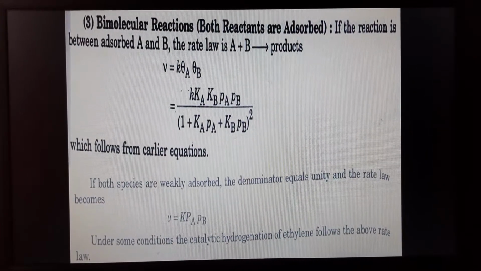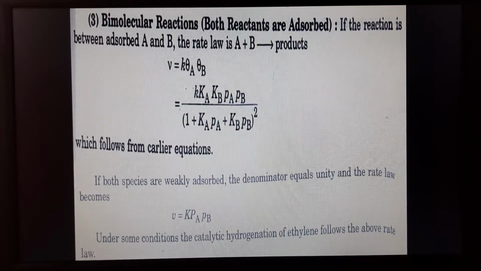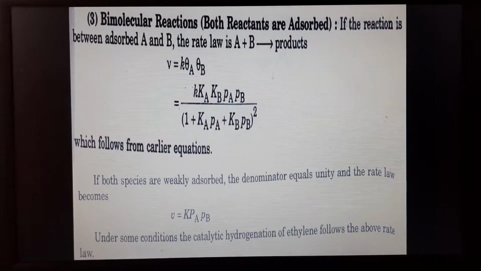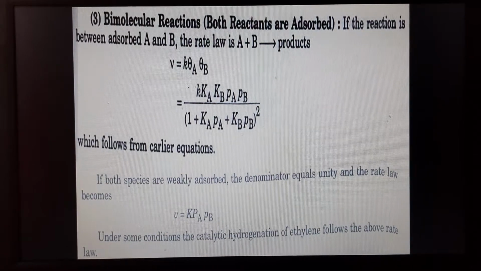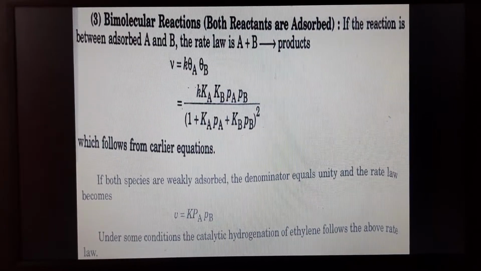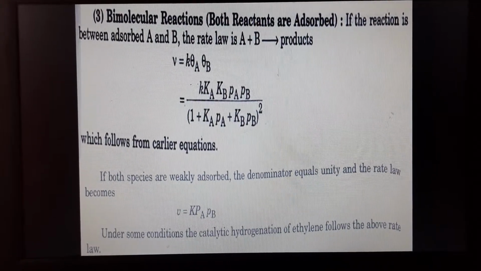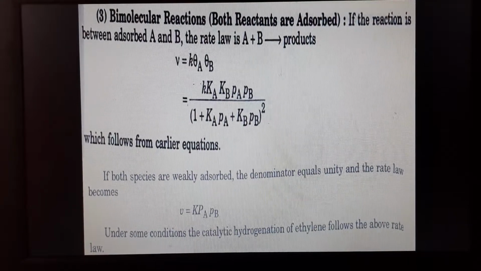If both species are weakly adsorbed, the denominator is equal to unity and the rate law becomes V is equal to K Pa Pb. Under some conditions, the catalytic hydrogenation of ethylene follows the above rate law.